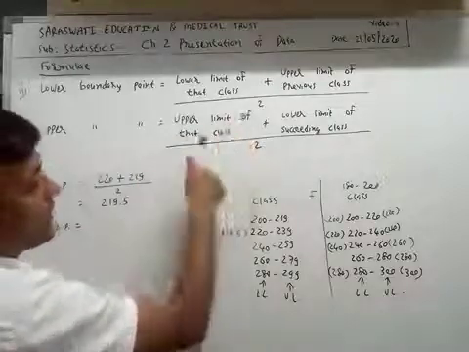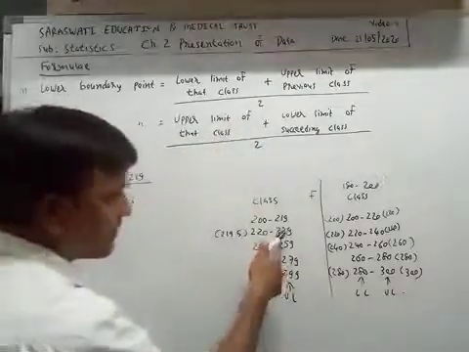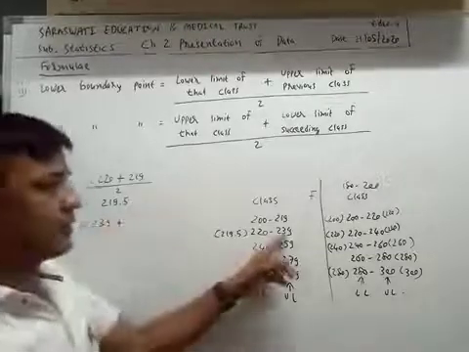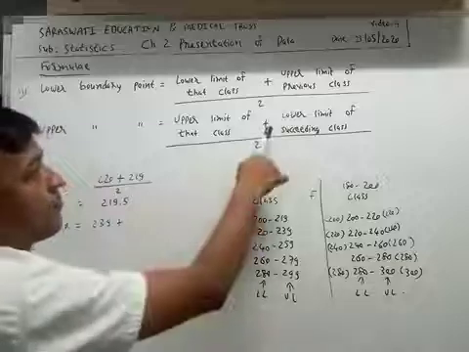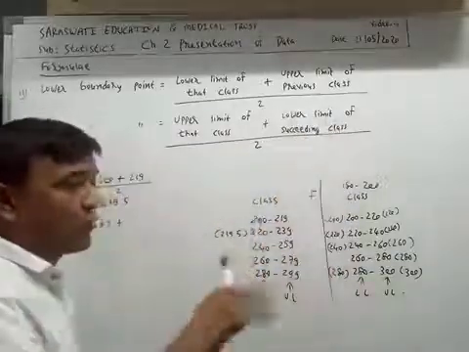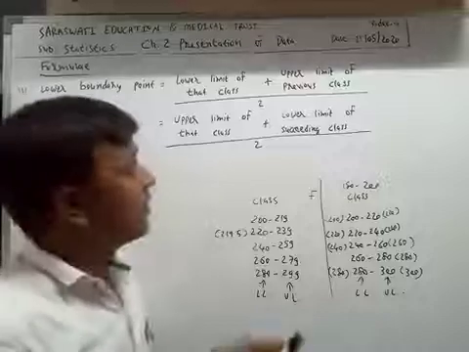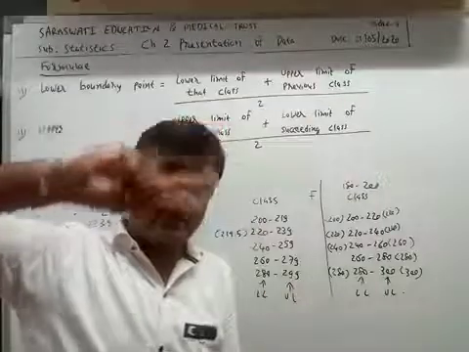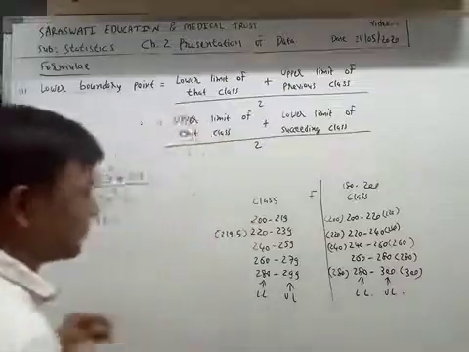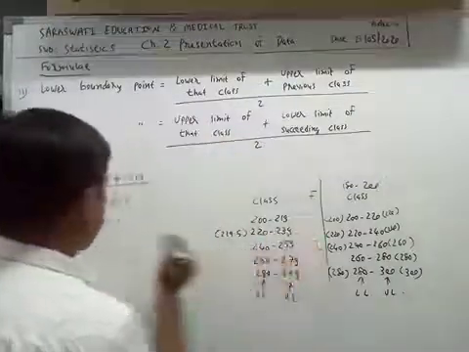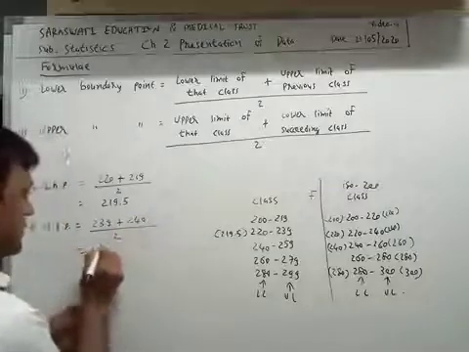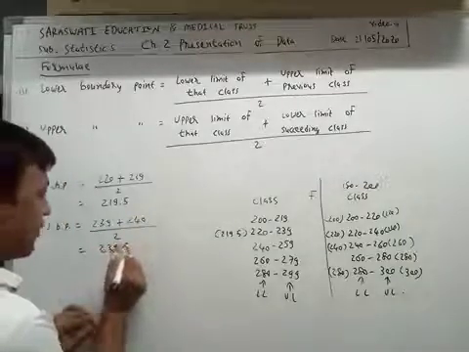Upper limit of that class, which is 239, plus the lower limit of the succeeding class. Previous means this and succeeding means this. 240 divided by 2. So the answer is 239.5.